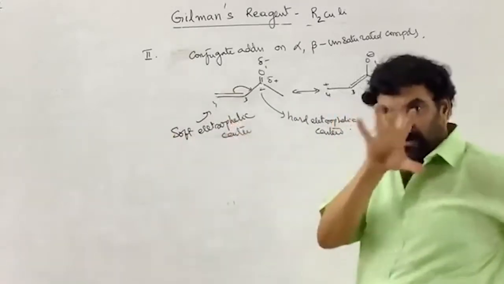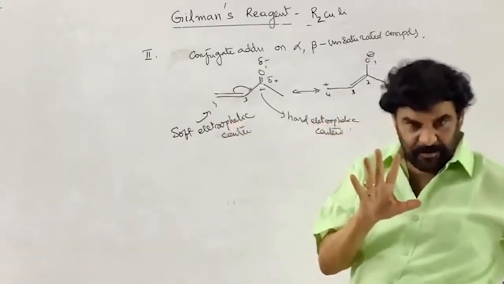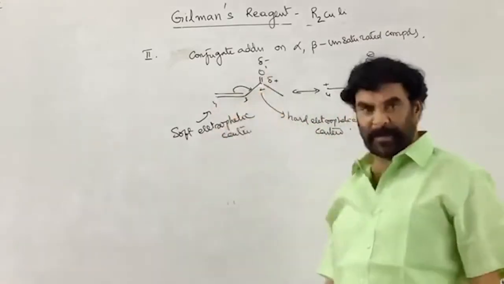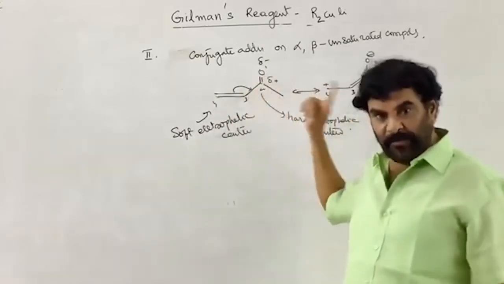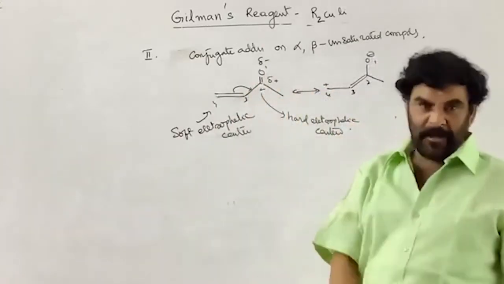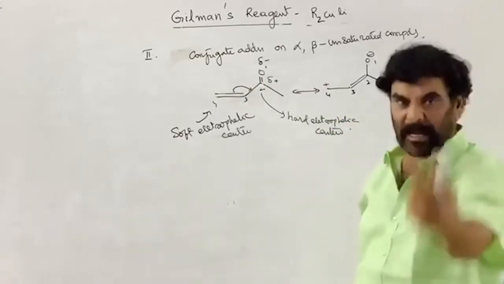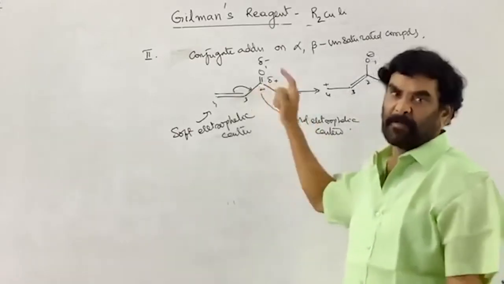So if it is a reagent of weak nucleophile, then 1,4 addition takes place. If you treat with a reagent which supplies a strong nucleophile, then that goes to the carbonyl carbon.